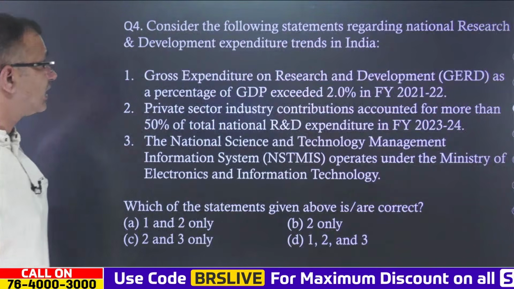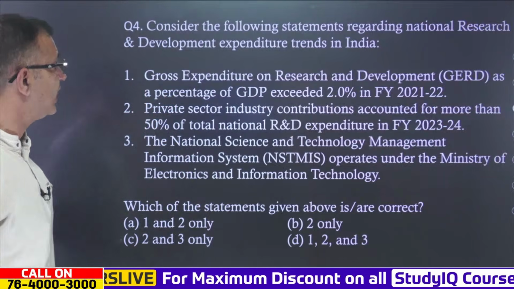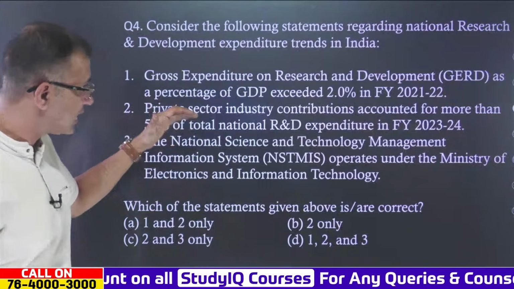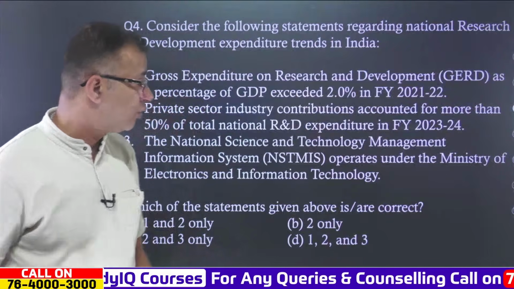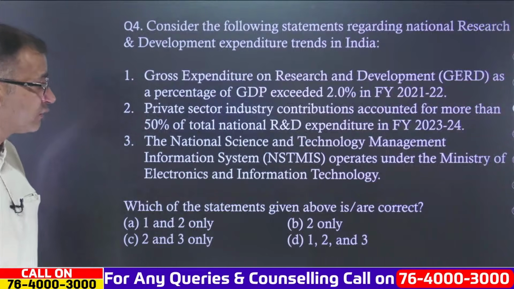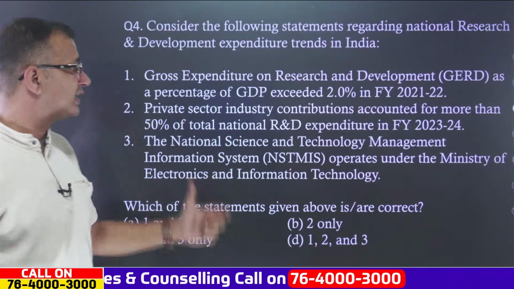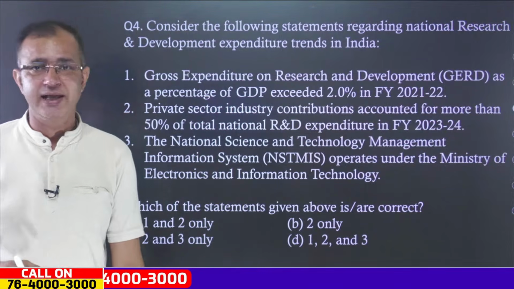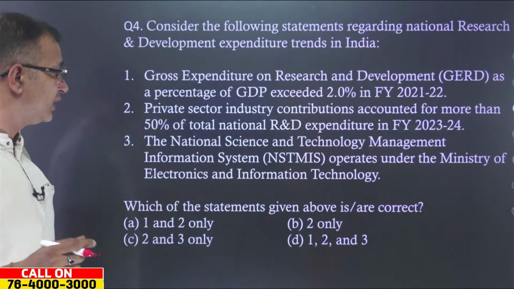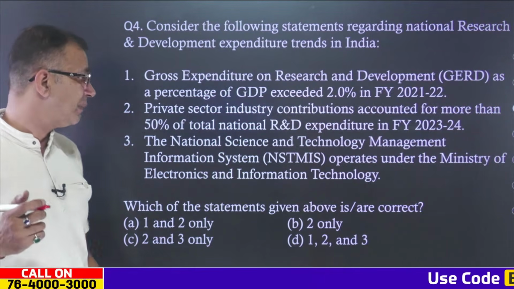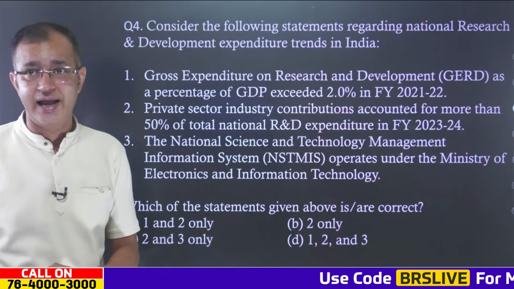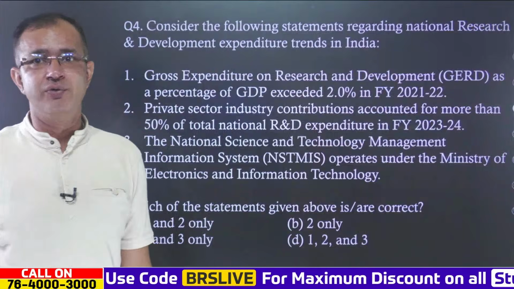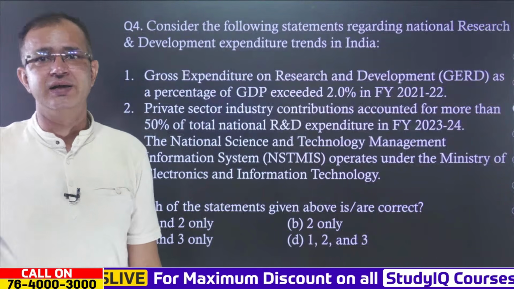Next one is consider the following statements regarding the national research and development expenditure trends in India. First one is GERD as a percentage of GDP exceeded 2.0 in the fiscal year or financial year of 2021-22. Second, private sector industry contribution accounted for more than 50% of total research and development expenditure in 2023-24, and the National Science and Technology Management Information System or NST-MIS operates under the Ministry of Electronics and Information Technology. So, which of the statements given above is correct?